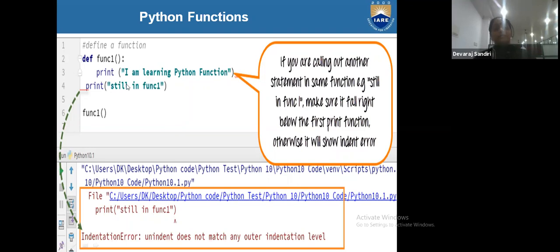Means after the first print, this print should be parallel to the next print. You have to give a print statement after function 1.